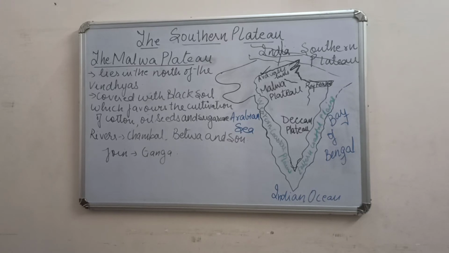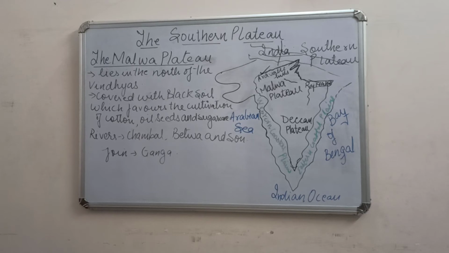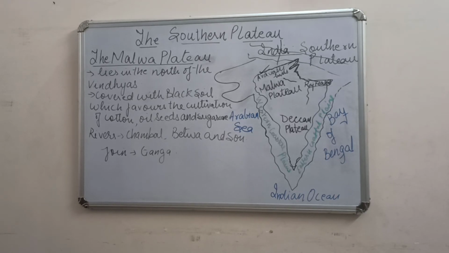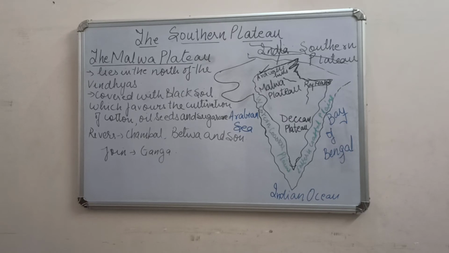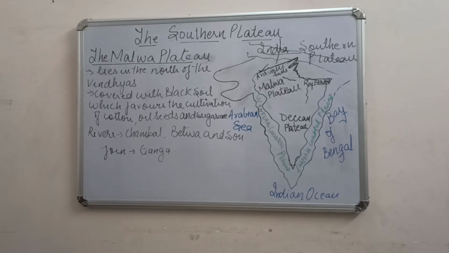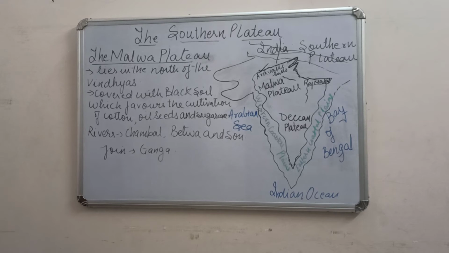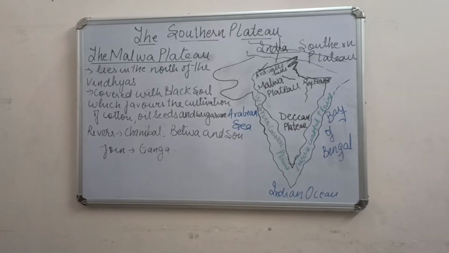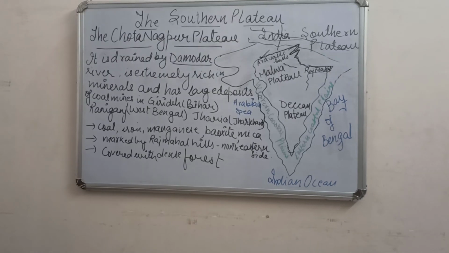It lies in the north of the Vindhyas and it is covered with black soil, which favors the cultivation of cotton, oilseeds and sugarcane. And what are the rivers here? There are rivers like the Chambal, Betwa and Son, and they flow through this region and finally join the Ganga river. So the second subdivision is the Chota Nagpur Plateau.